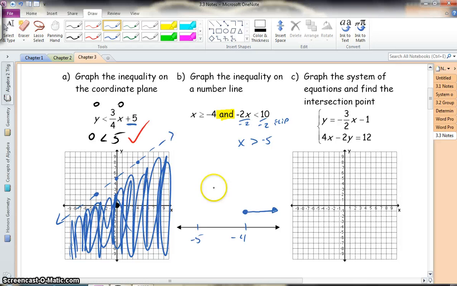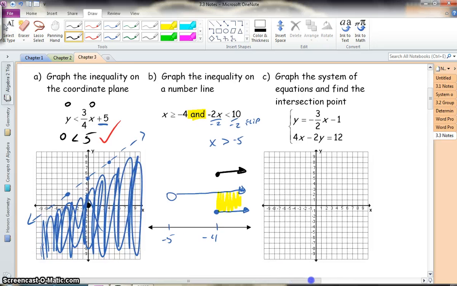For x is greater than negative 5, we have an open dot heading to the right also, because the numbers are getting larger. And remember, it's everything that is shared. So my solution is going to be a closed dot over negative 4 heading to the right. So all numbers larger than negative 4, or actually greater than or equal to negative 4, would satisfy this inequality.